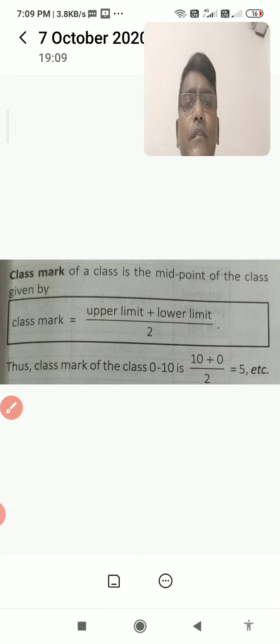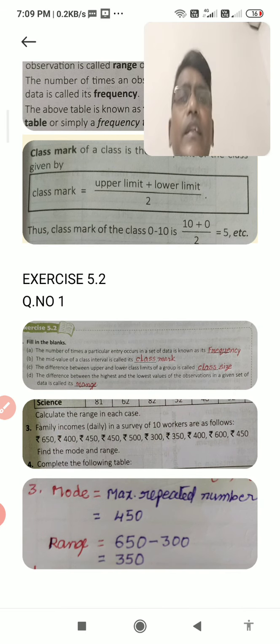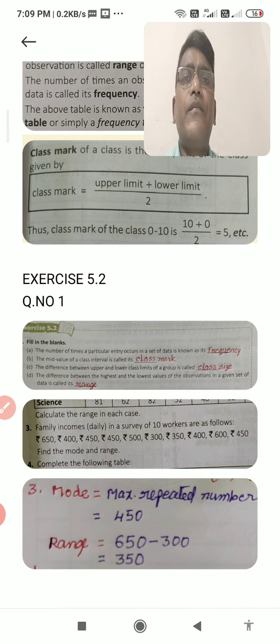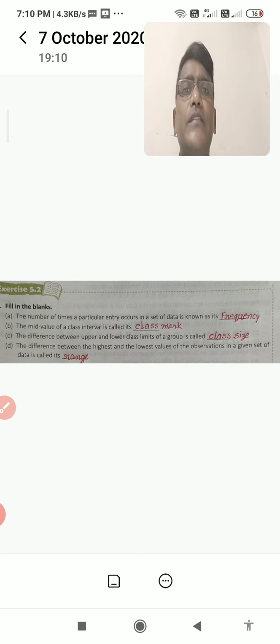Okay, then we are going to start the exercise. Here in the exercise, on the basis of the definitions, there are fill in the blanks. We are going to repeat that. You see one by one, the fill in the blank here. Exercise 5.2 is given; 5.1 is not going to come in the exam. So I am going to read: the number of times a particular entry occurs in a set of data is known as its frequency. That is the frequency definition. The mid value of a class interval is called its class mark.